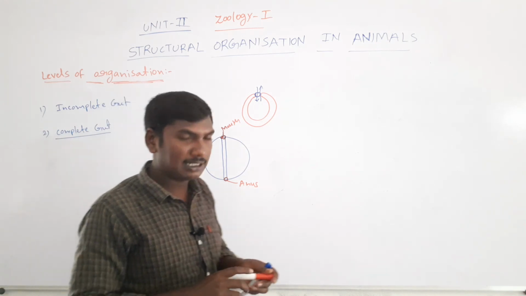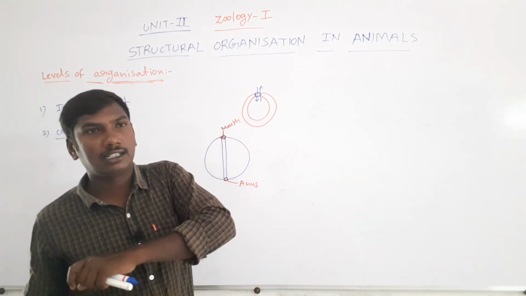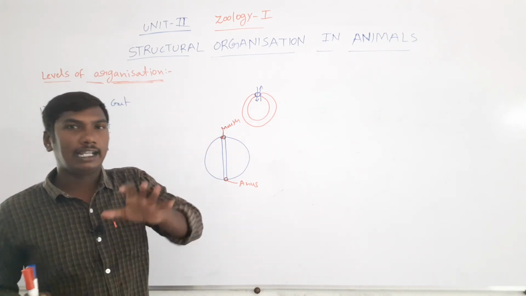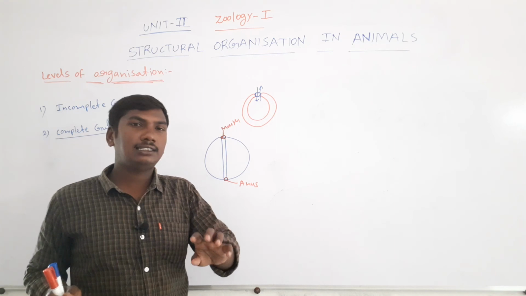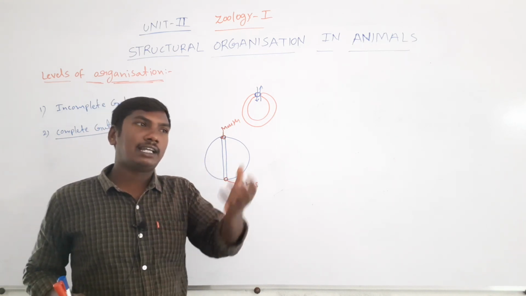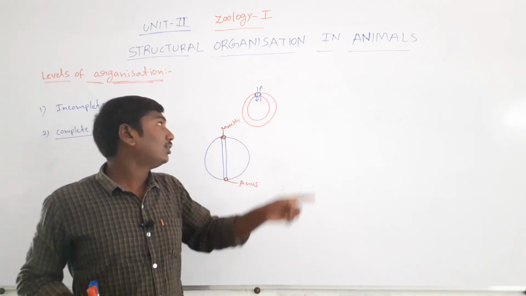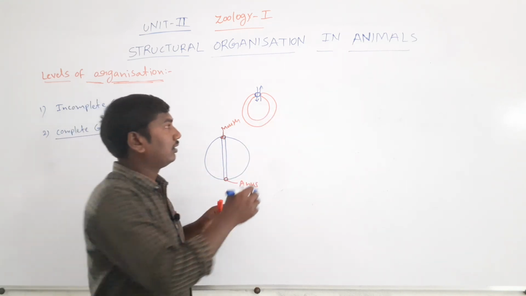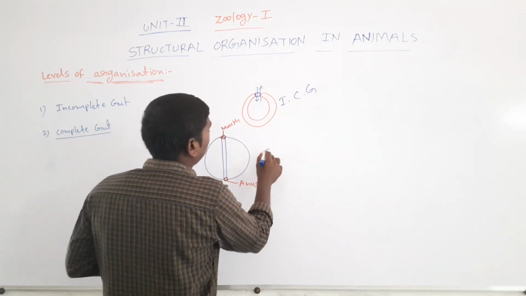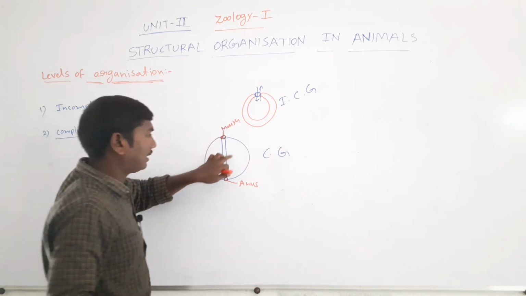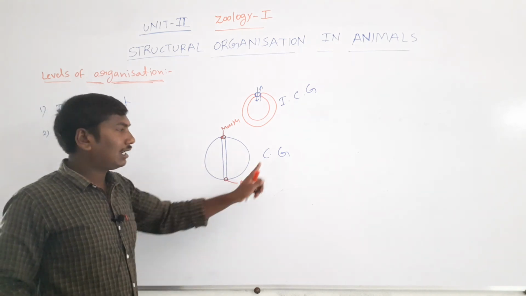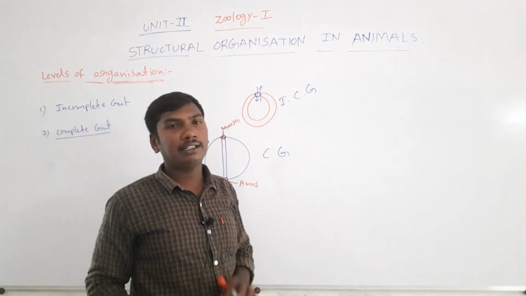The organisms presenting on the incomplete gut and complete gut. Some organisms presenting on the incomplete gut. Some organisms presenting on the complete gut. Incomplete gut means the organism presenting only one single opening. So these are the two functions, either mouth function, either anus function. So these are called the incomplete gut. Next one, these are the complete gut. So the presenting on the two openings. One is the mouth, another one is the anus. So this type is called the complete gut.